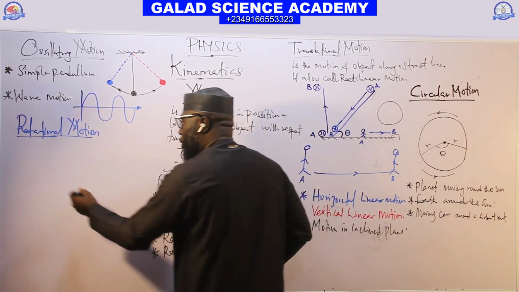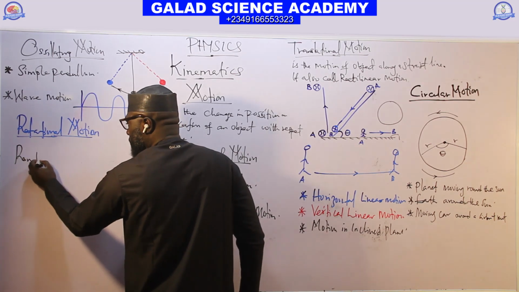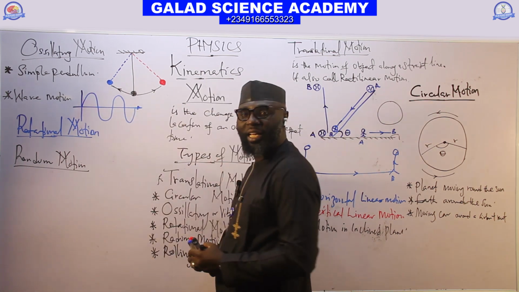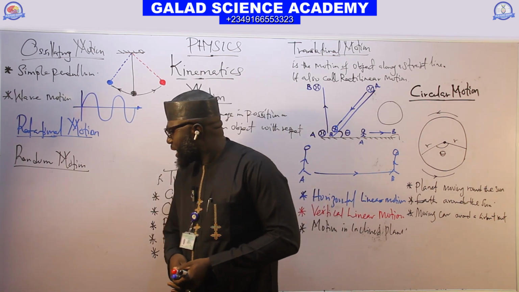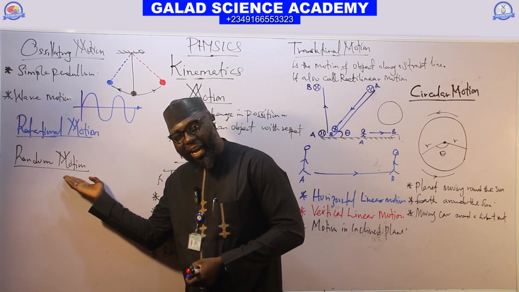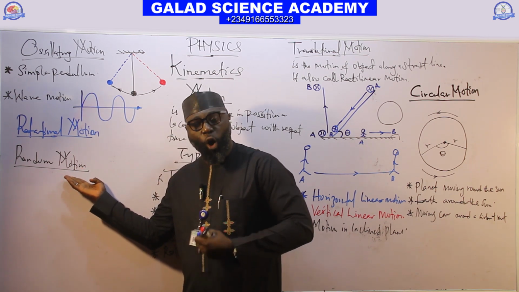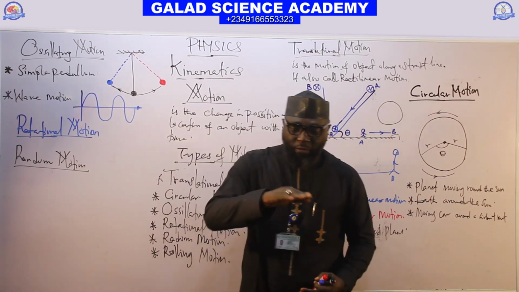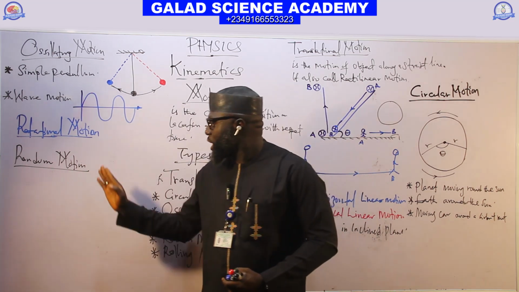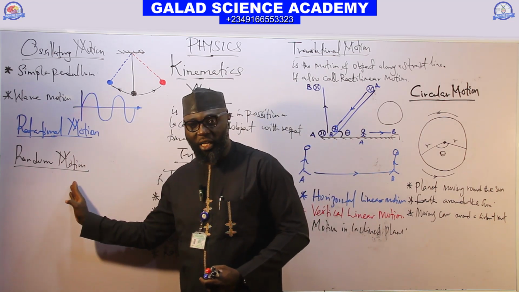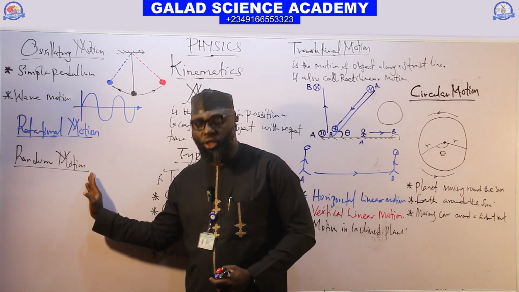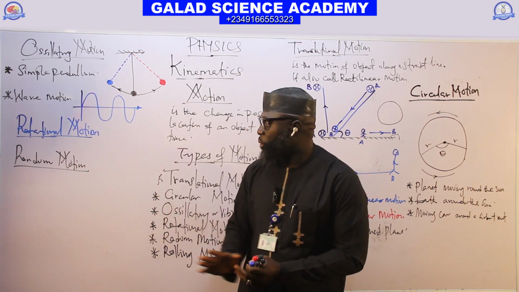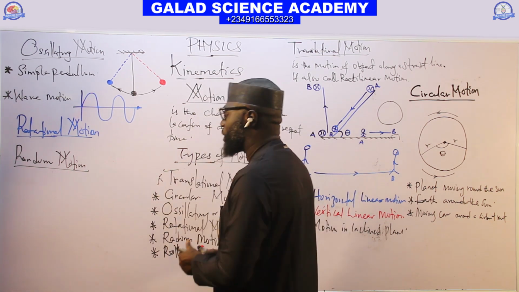Random motion is the irregular movement of an object. The irregular movement of an object, you call it random motion. This is also called Brownian motion, the zigzag movement of an object. That is random motion, and this kind of motion you can find in the motion of gas molecules.